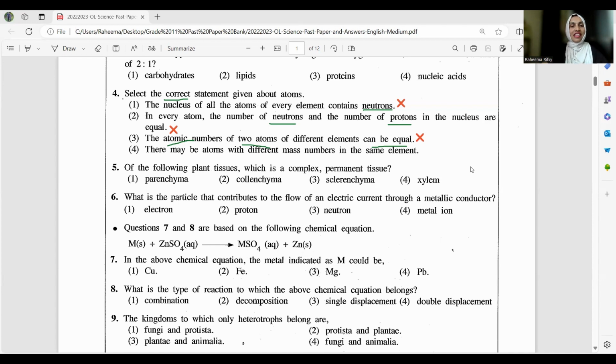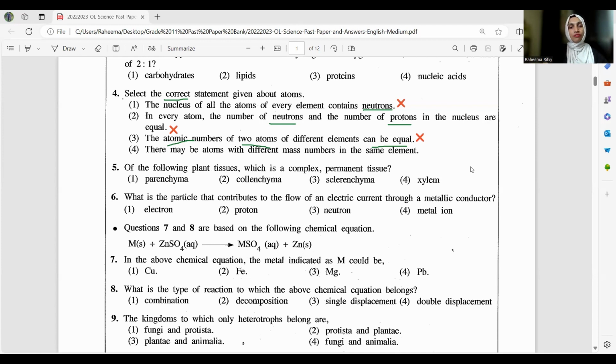We'll see. There may be atoms with different mass numbers in the same element. When we write a standard element, we write the atomic number and the mass number. The atomic number is unique. On the left-hand side of the element, we write the atomic number at the bottom and the mass number at the upper level.